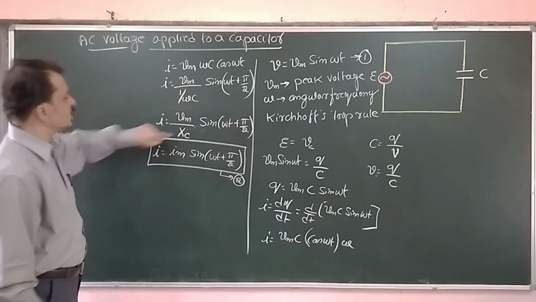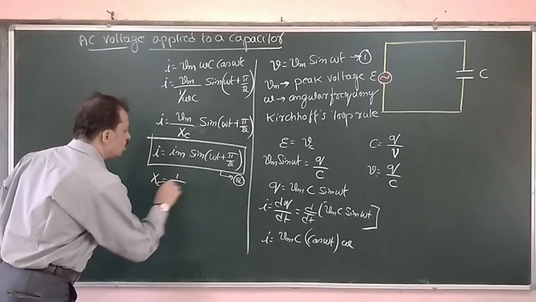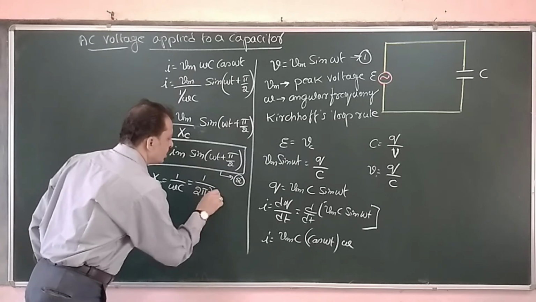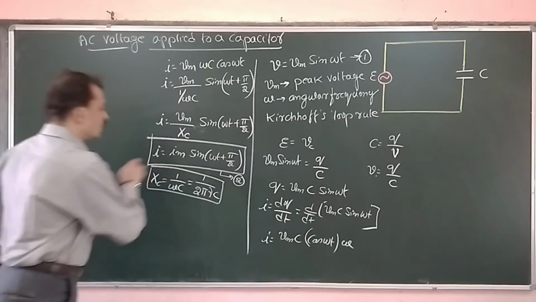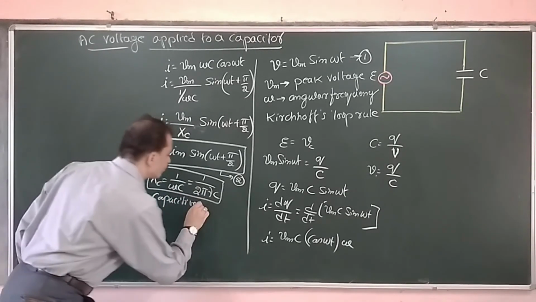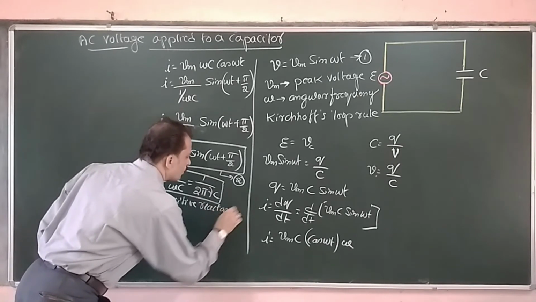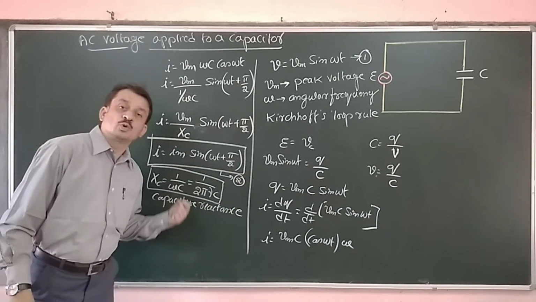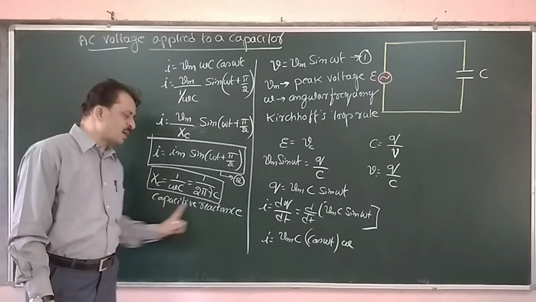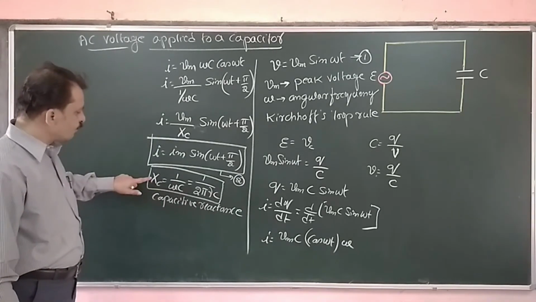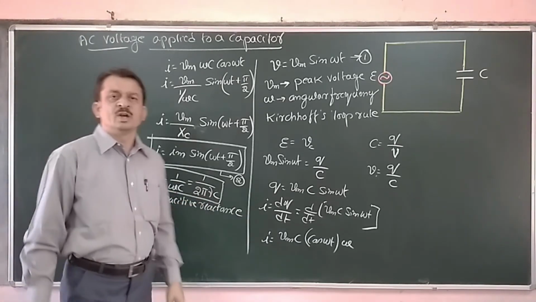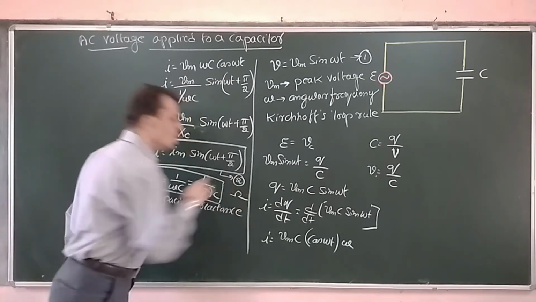Now, here we have made the substitution. Xc is equal to 1 upon omega C, or that is equal to 1 upon 2 pi nu C, and is called capacitive reactance. Capacitive reactance is the opposition to the flow of AC by the capacitor, and it is given by Xc is equal to 1 upon omega C, or 1 by 2 pi nu C. Its SI unit is once again ohms.